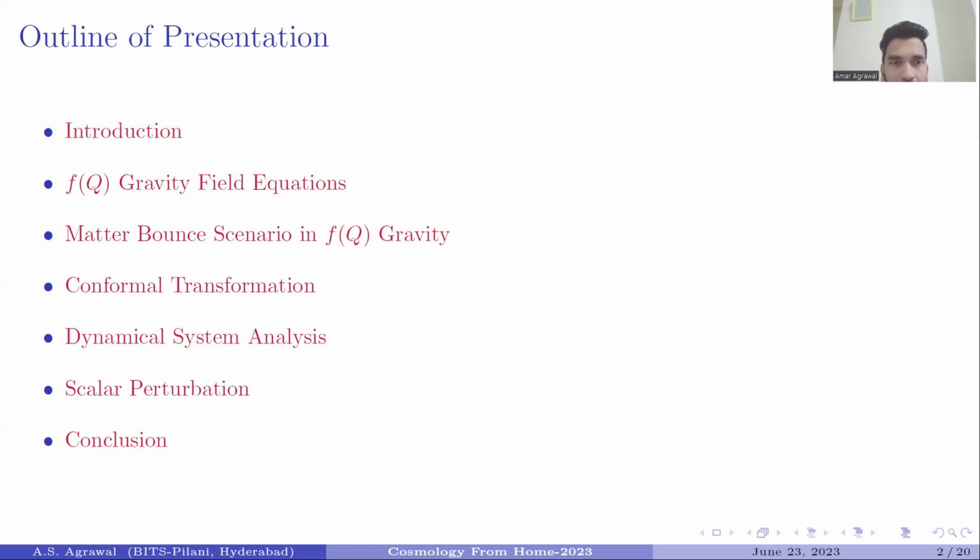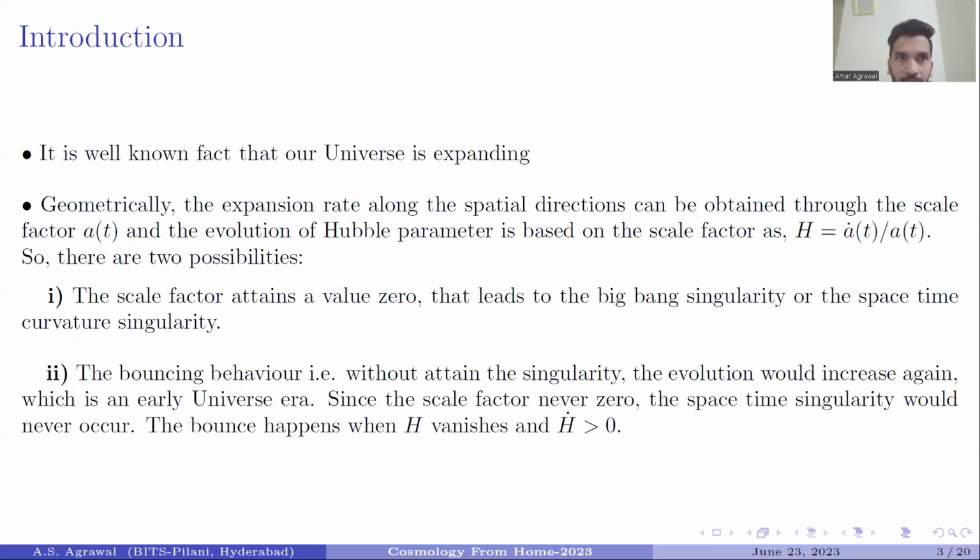Then using the conformal function, we will analyze the behavior of the spectral index and tensor ratio. Then, through the dynamical system analysis, we study the different states of our universe. Then, we will see the stability nature of our model under the scalar condition. At the end, we will give the conclusion.